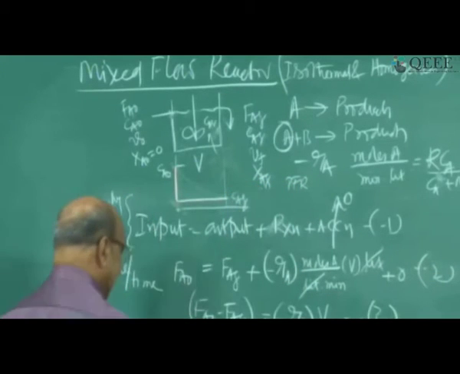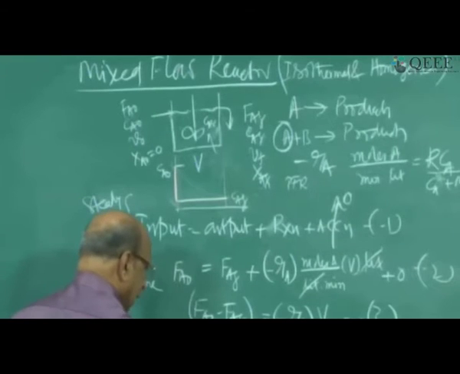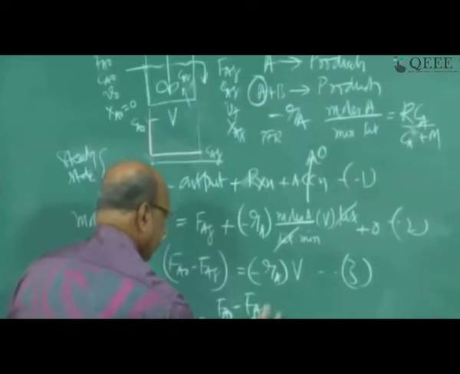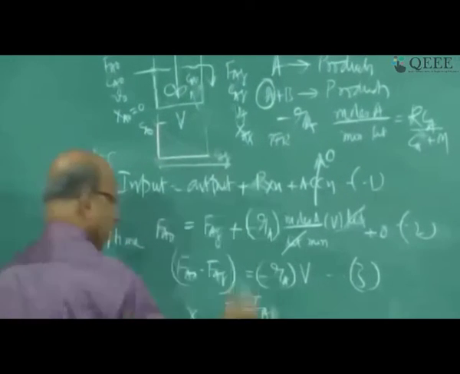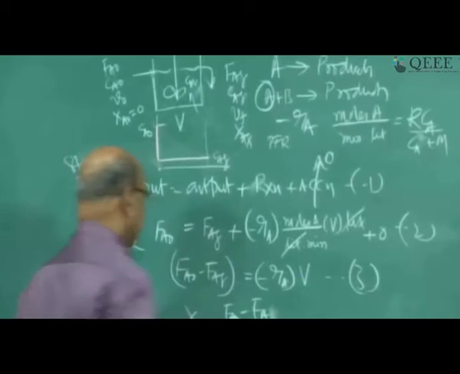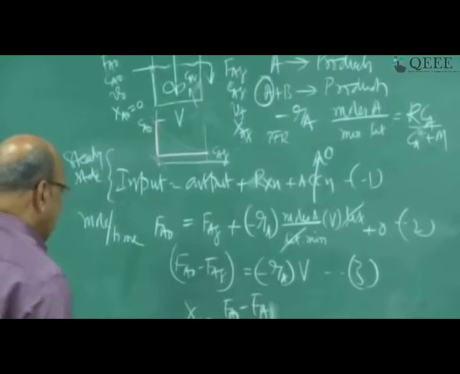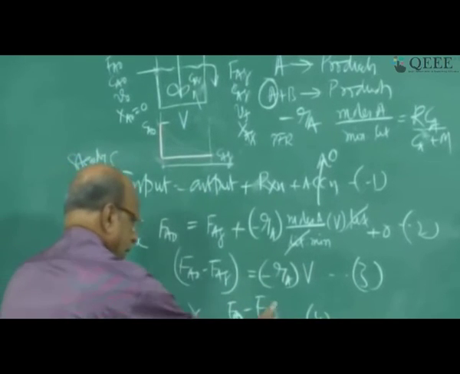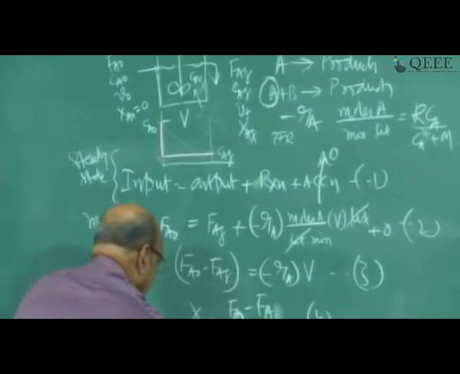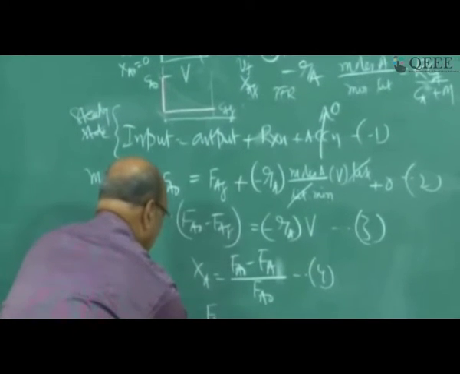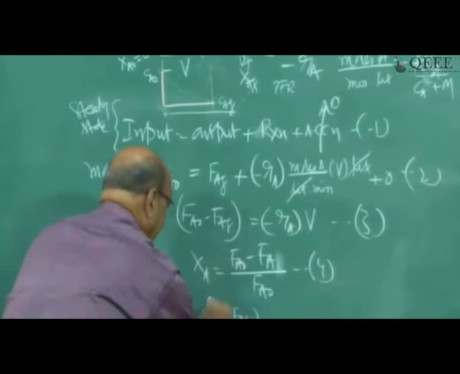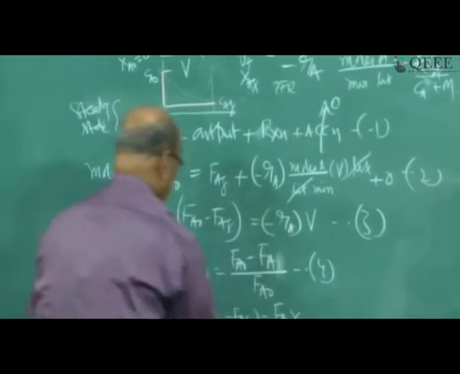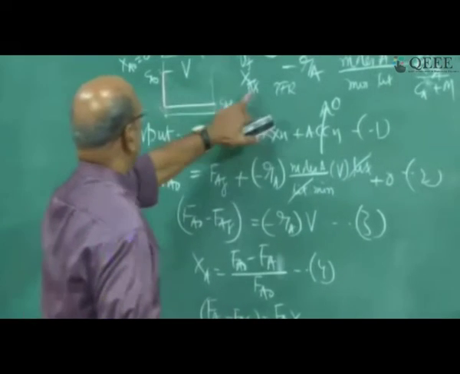And as I told you again, for flow systems, conversion is defined as XA equals (FA0 minus FAF) by FA0. If you give a condition FAF, it will be FAF, FA0. Right? Okay, good. So taking this into account, I have FA0 minus FAF equal to FA0 XA. In fact, XAF. That's what you have written here.